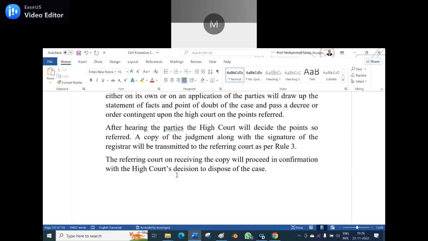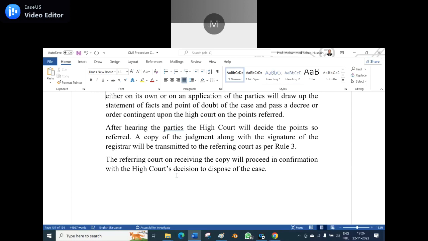Could the High Court hear the party's statement? No. The High Court will never do. In High Court, it's only question of law. It is not question of facts. Only the advocate has to talk. Means the advocate represents the party's stand to the High Court. Yes. So at that time it will decide the points so referred.